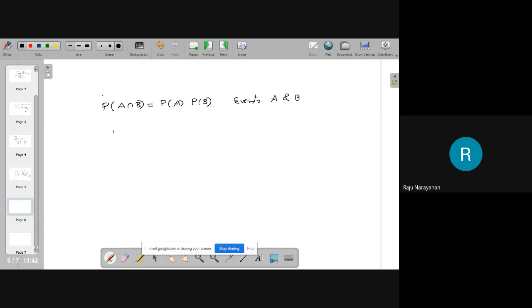What is the consequence of this result? Probability of A given B is, by definition, probability of A intersection B divided by probability of B, and we assume that probability of B is not equal to 0. Therefore, the cancellation law is possible; otherwise it is not possible. You can cancel this and this, and you get probability of A. In the case of independent events, the conditional probability of A given B is the same as the unconditional probability of A. Okay?